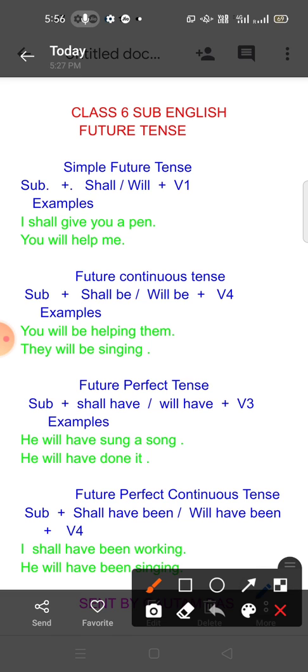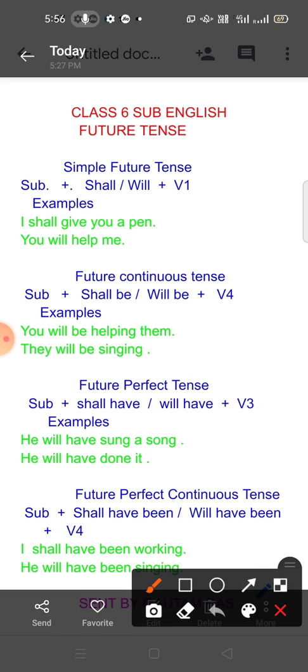Here in this video clip, I am going to teach you tense. In the earlier two videos, I have taught you present tense and past tense, both their parts.